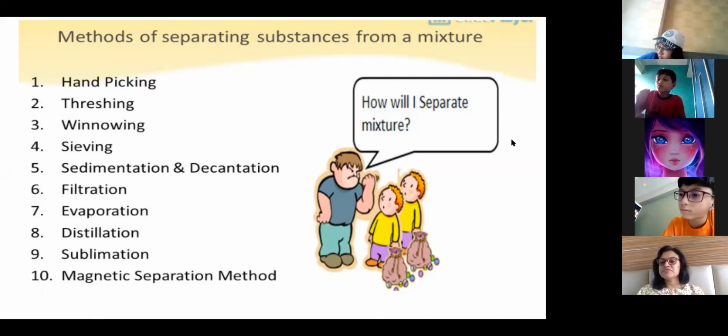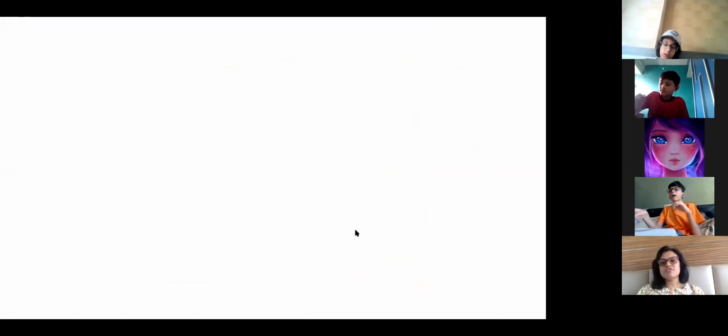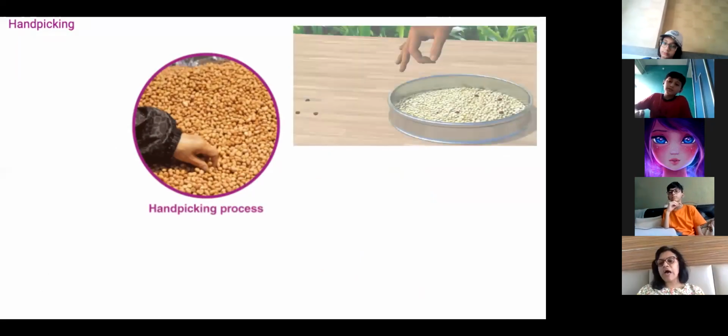What did you say to write? I was not here. Just write the topic, methods of separating substances from a mixture. Nothing else. Okay, everyone has written this? The topic, methods of separating substances from a mixture. We are going to start today. We have already started. Write down, first one is hand picking.